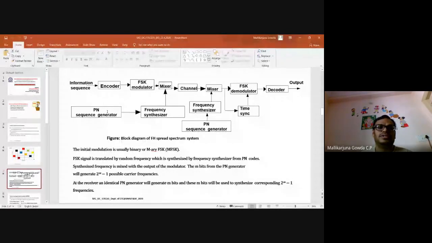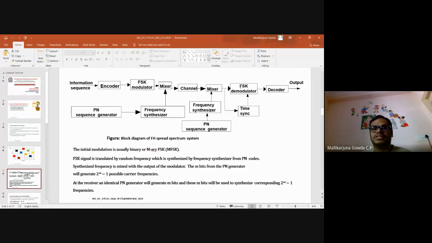Whatever pseudo-noise sequence I use at the transmitter side, the same pseudo-noise sequence will be used at the receiver side. So they should be in synchronism. Then it will be transmitted over the channel. At the receiver side, first I do the dehopping. It is the reverse process of what is done at the transmitter side. Again, from the pseudo-noise sequence generator, it will do the frequency synthesis that will be applied to the received signal. So it will dehop the signal.